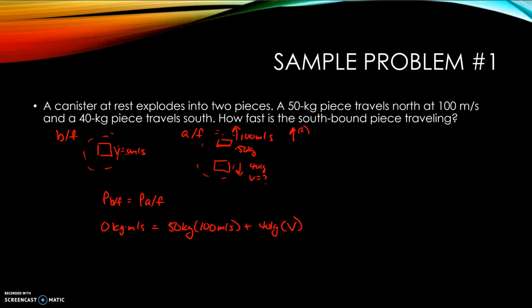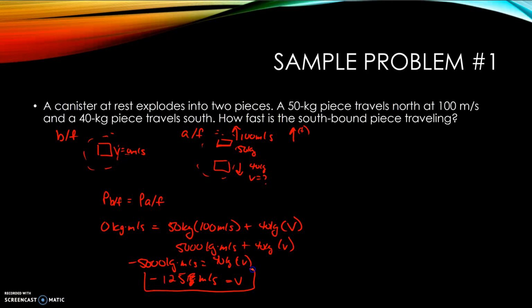And if we solve for this, this is 5,000 kilogram meters per second plus 40 kilograms times v. So we subtract 5,000 from each side. That has to equal 40 kilograms times v. Solving for velocity, we get negative 125 meters per second.